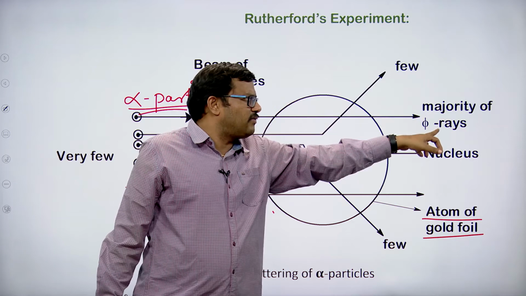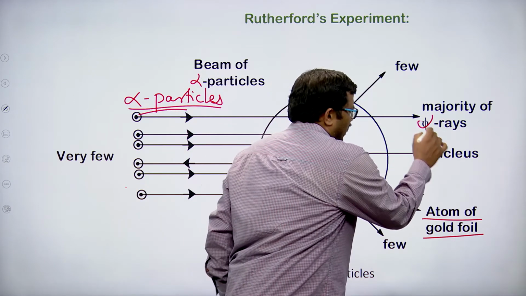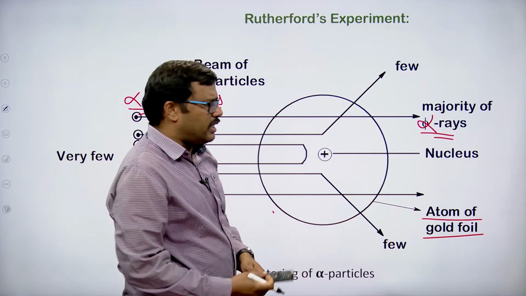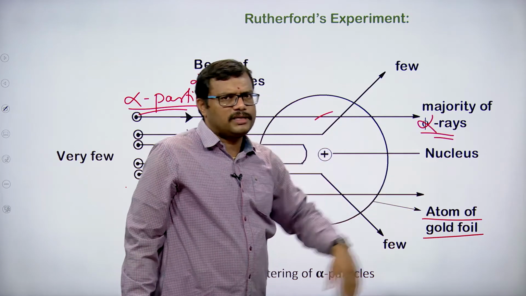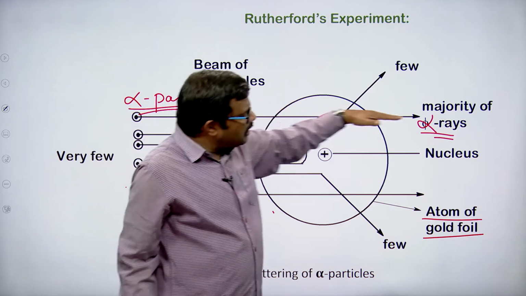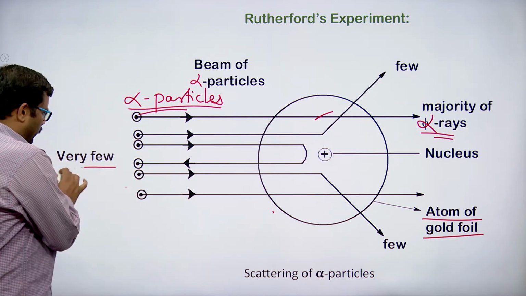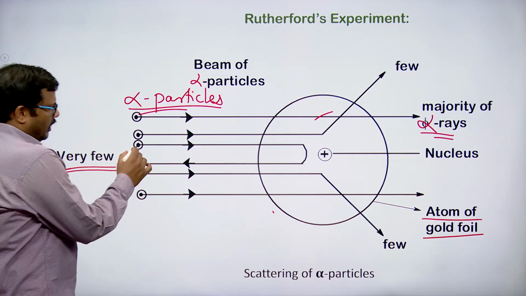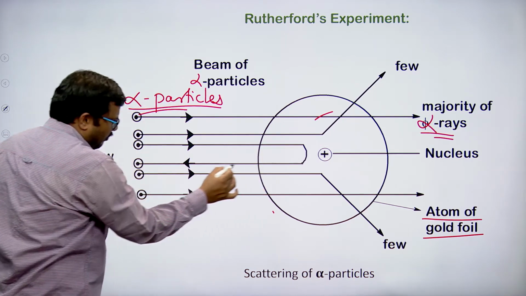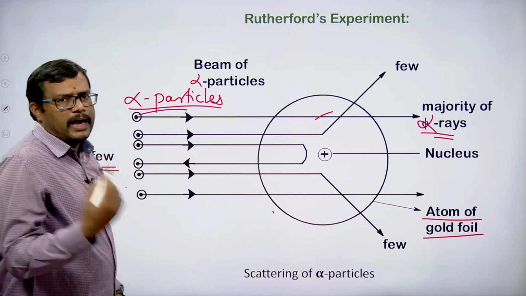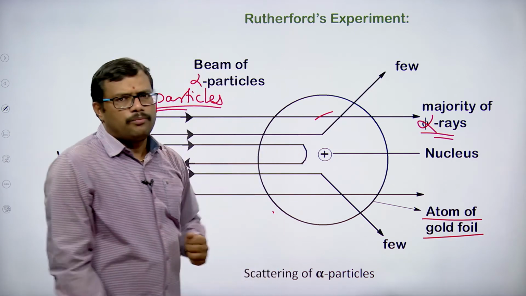The majority of the alpha rays are going in a straight path without any deflection, going through the atom. And this is one, a very few alpha particle that goes straight and comes back exactly, bouncing back.